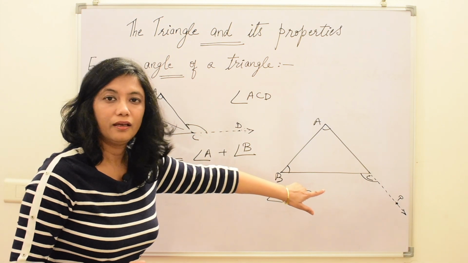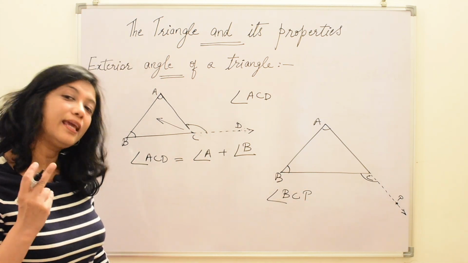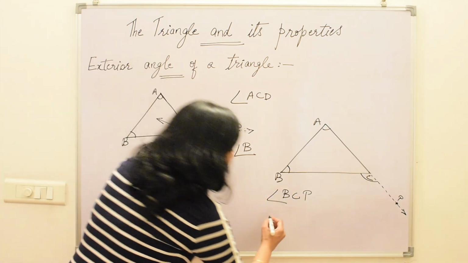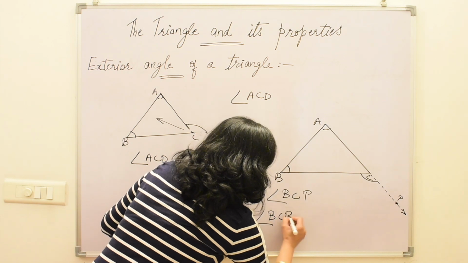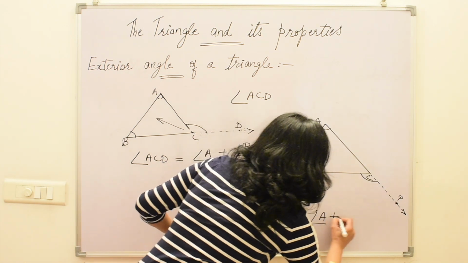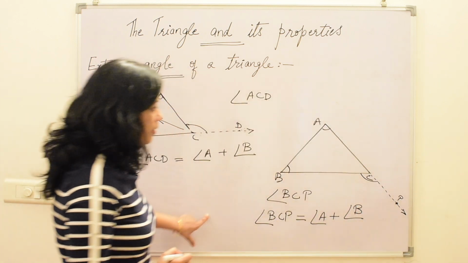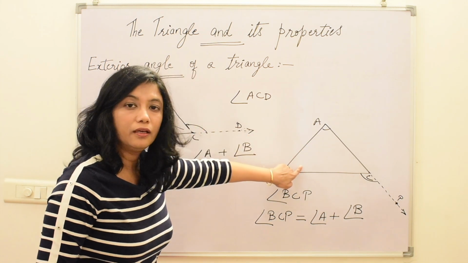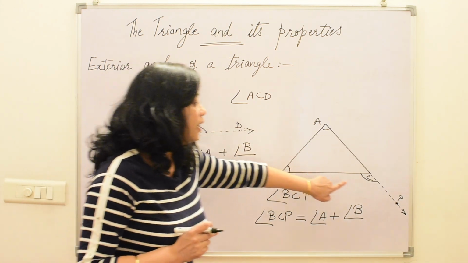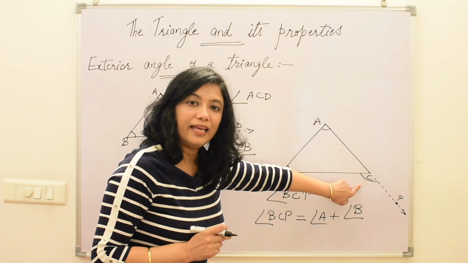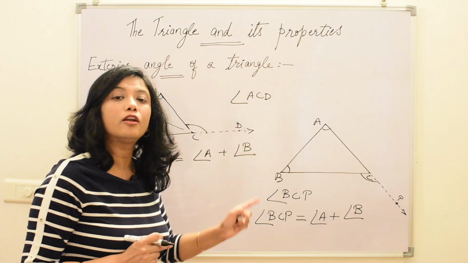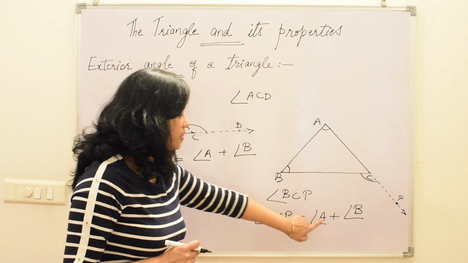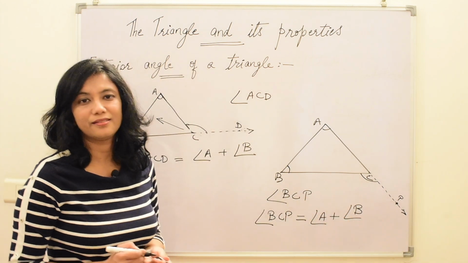Please note that two exterior angles can be made on the same vertex, and the property holds good for this also. That means angle BCP is equal to angle A plus angle B, because the two interior opposite angles are angle A and angle B. According to the property, the exterior angle of a triangle is equal to the sum of the interior opposite angles.